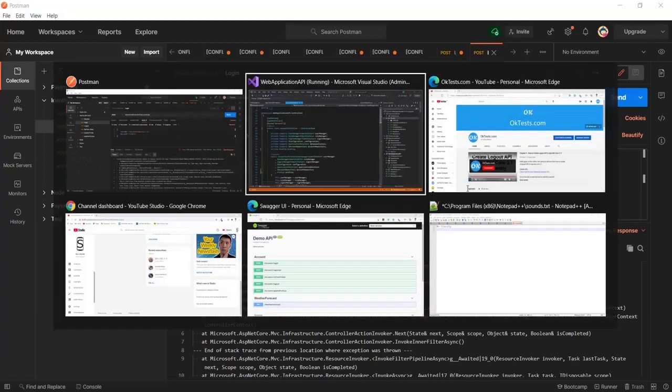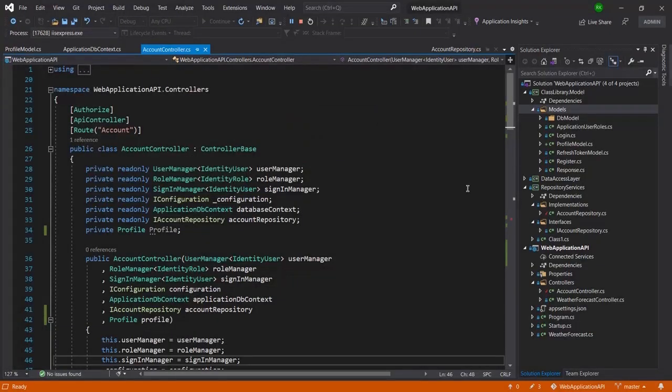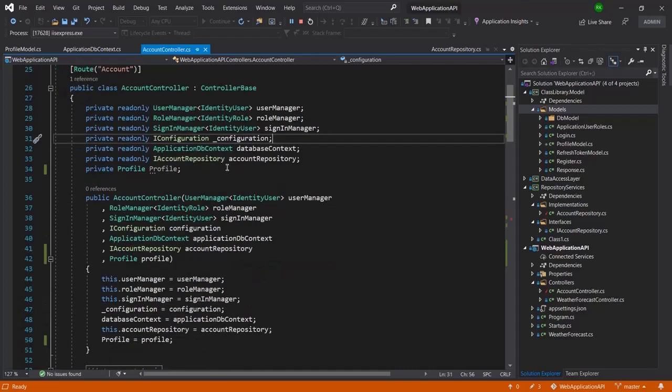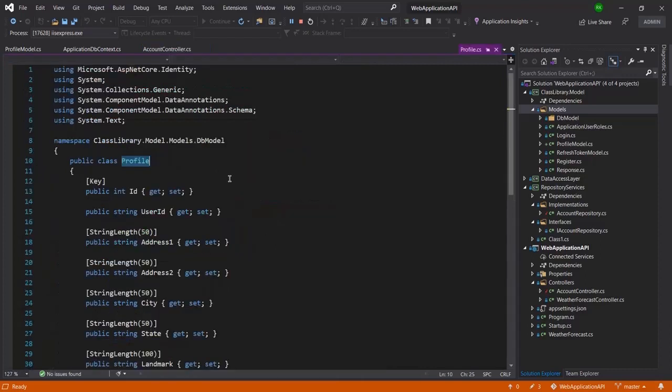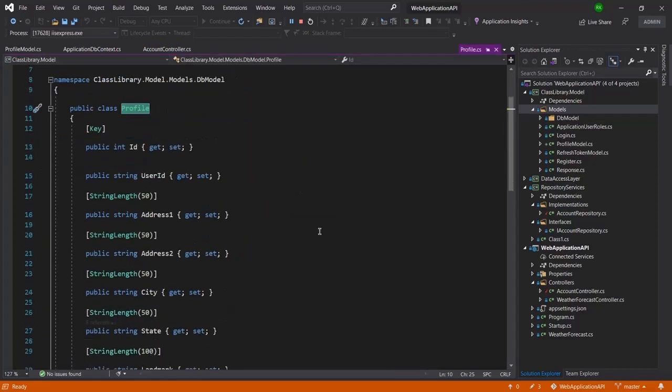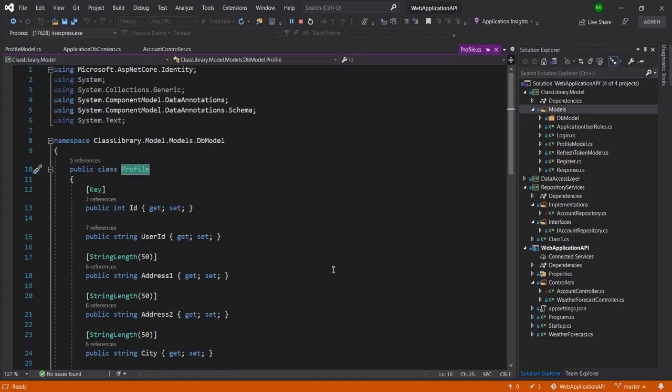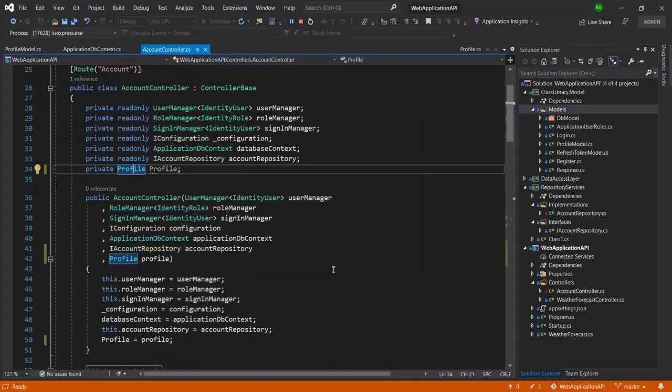So let's move to the code, and here you can see I have passed this profile. The same thing I have passed in the controller as well, and I am trying to activate this class. Once I look into this, you can see I have passed the properties related to the profile, and because profile is neither an interface nor a service, we are getting this error.